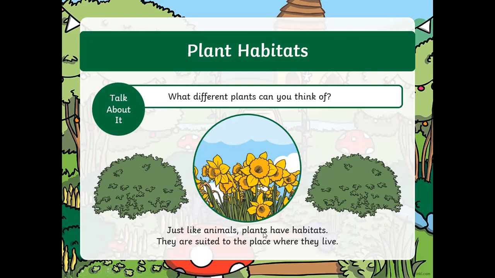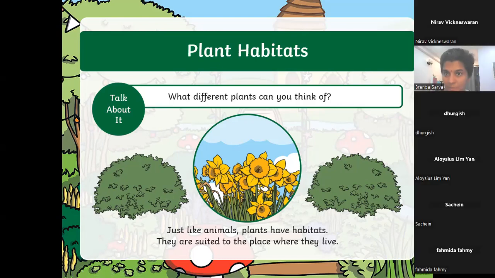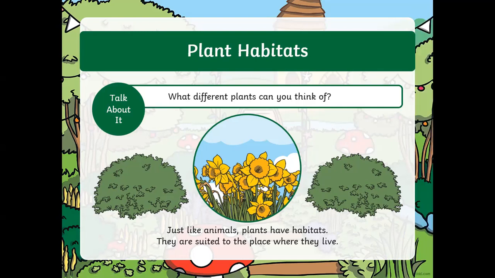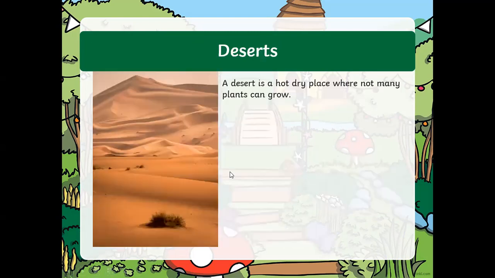Just like animals, plants have habitats. Remember that. Just now you saw clownfish lived in the sea and then the camel lived in the desert, right or not? So plants also got the same thing. Certain types of plants grow in different habitats. Do you understand that? Can I have a thumbs up if you do, guys? Concept number one, plants have their own habitats. That's the first philosophy that you need to learn. So now we're going to look at the habitats of the plants.